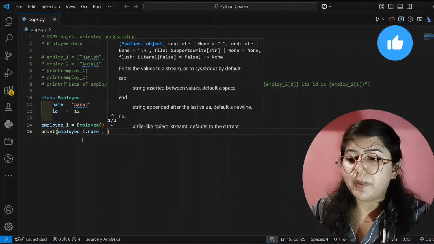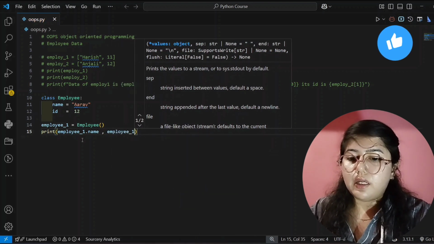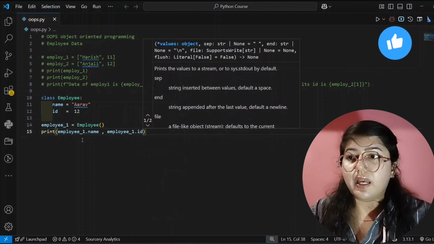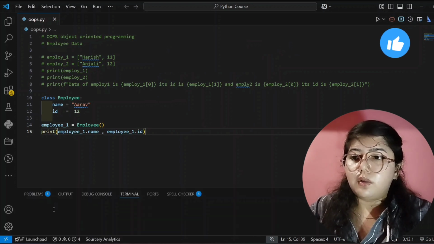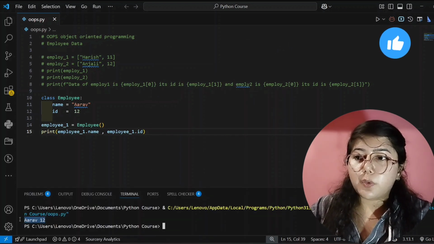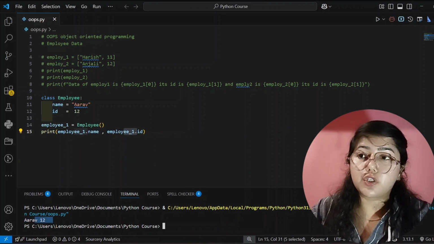Then comma, I want to print the employee ID, employee dot ID. Now I will run this code. See here, it's showing the correct output: first the name Arav and then the ID, 12. So I hope you understood.